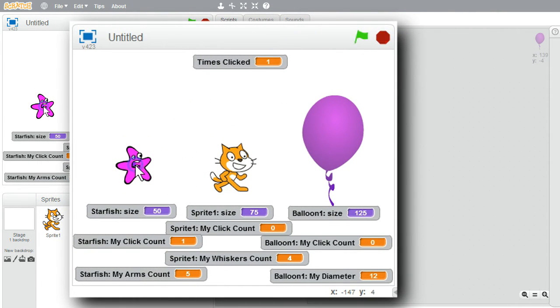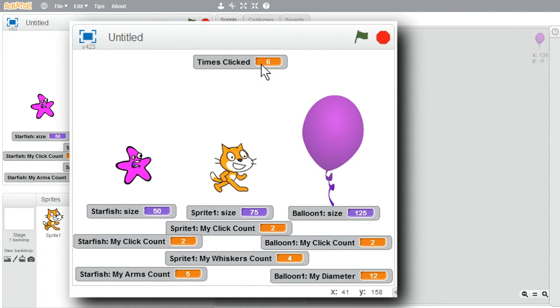Now when I click on the starfish, my click count is 1, and the global times clicked is 1. Click on the starfish again. My click count for the starfish is 2, and times clicked is 2. Click on the cat one time. The cat's my click count is 1, and times clicked is 3. Again on the cat, times clicked is 4, and the cat's my click count is 2. Two clicks on the balloon, 1, 2. My click count for the balloon is 2, and times clicked is 6.